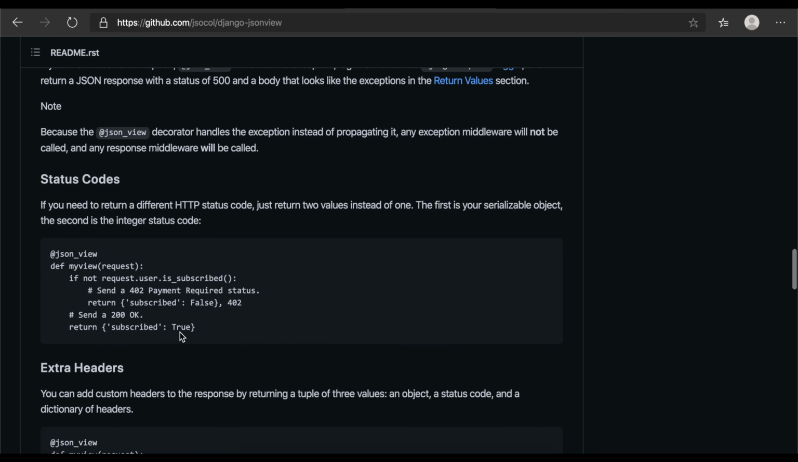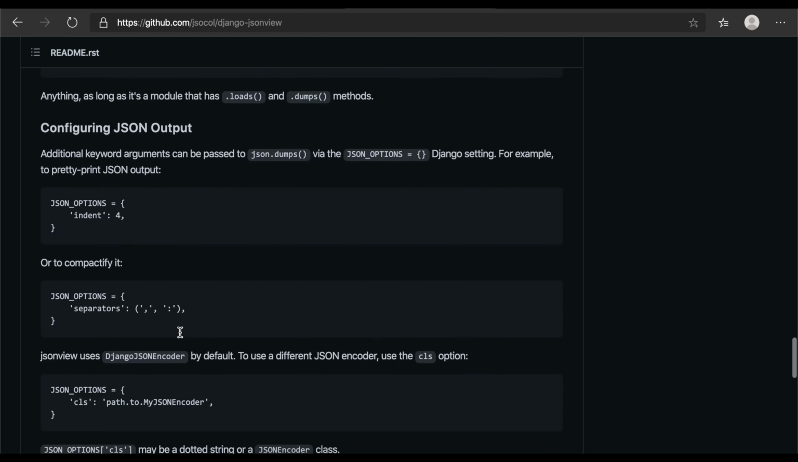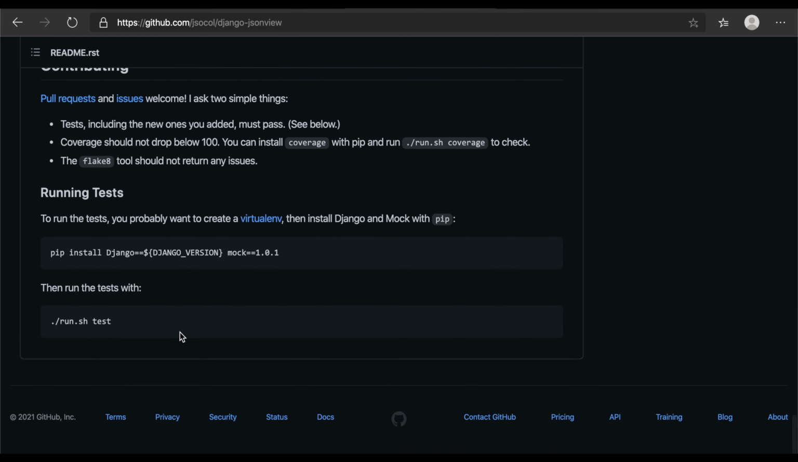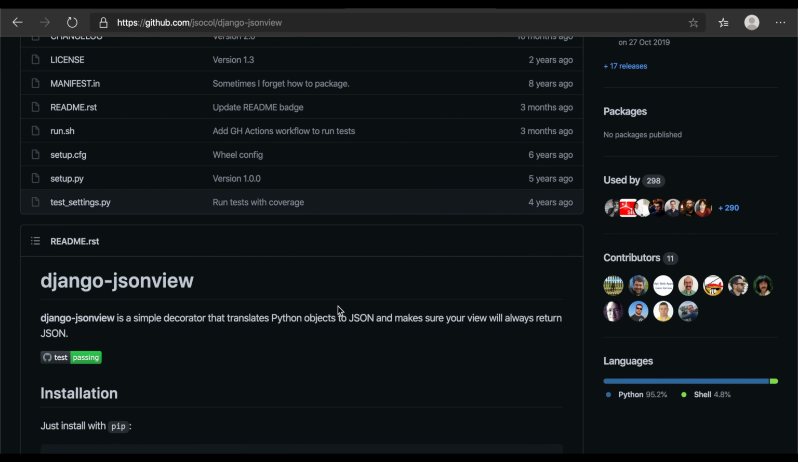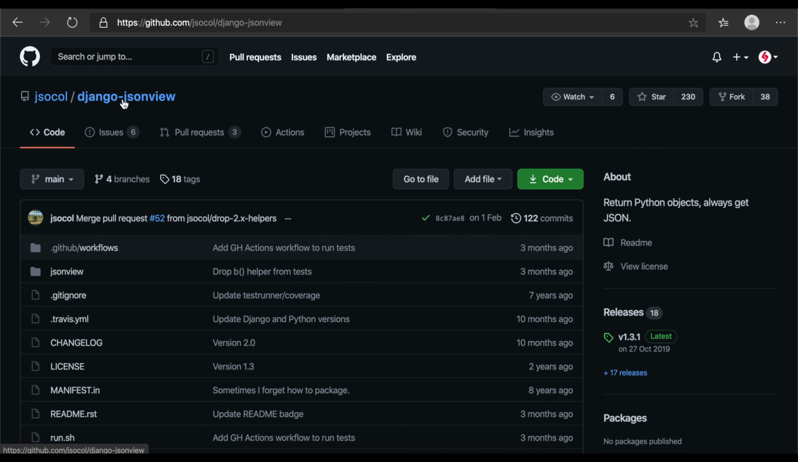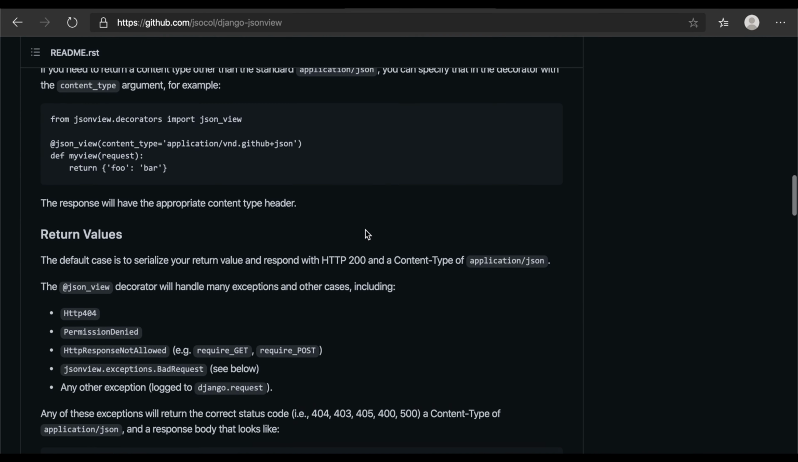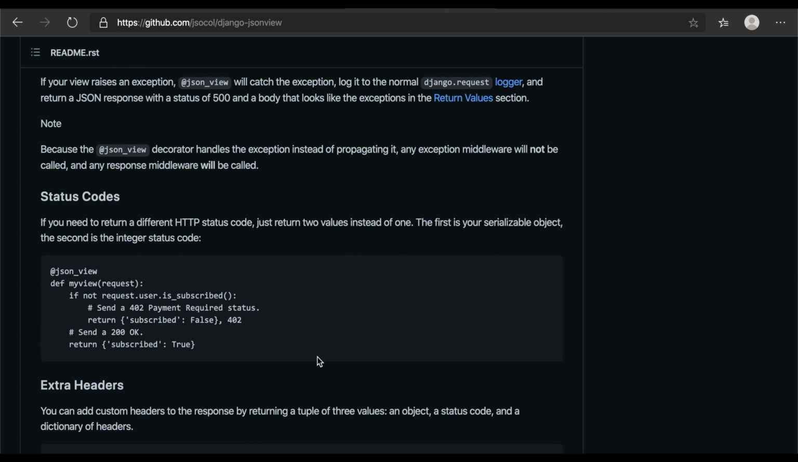Try to use this one, but the community is very small. If you have any questions, you can raise them to the contributors of Django JSON View. You can see that on February 1st it got updated, which means it is still up to date in 2021 as well.